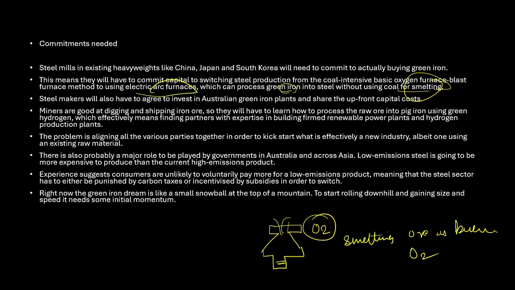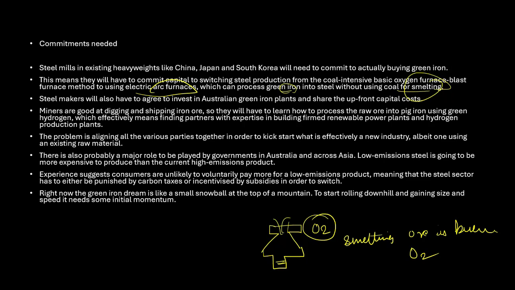Now, what you have to understand here is the role of the government. How can the government play an important role? See, green steel is more expensive to produce than traditional steel. The government must introduce a carbon tax or subsidies to encourage such a transition. So the government should give some kind of rebates, some kind of subsidies. Okay, if they are producing steel using green energy, they will not collect as much tax. Consumer demand alone may not be enough to drive the change.